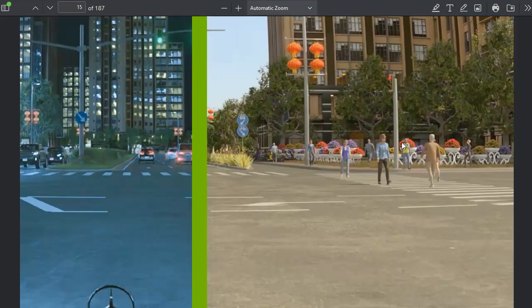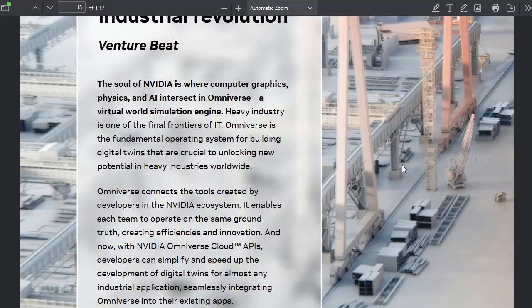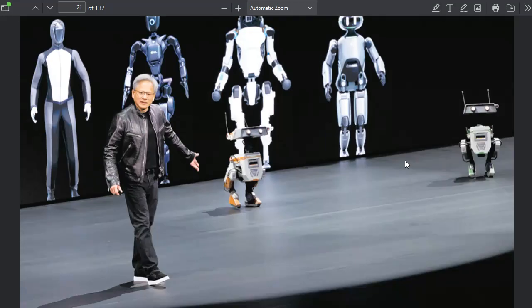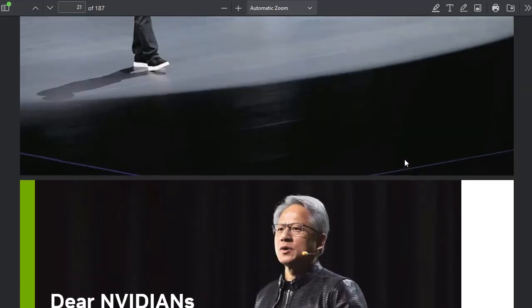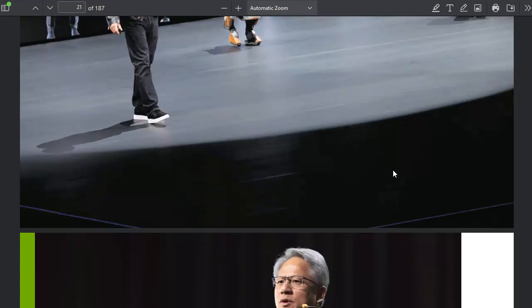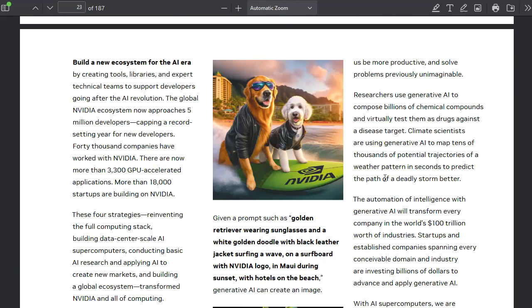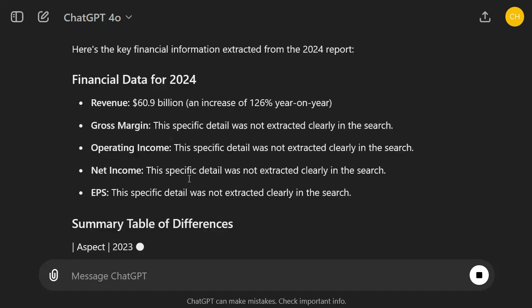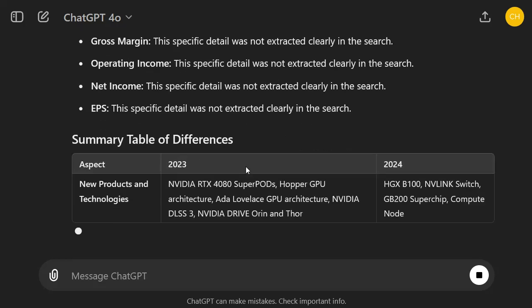Scroll down. Yeah, it's focused a bit on robots. Jensen Huang with robots. Wow, beautiful. So here is financial data, right? There should be financial data. It should be able to extract it. Now it got it. Okay, great.